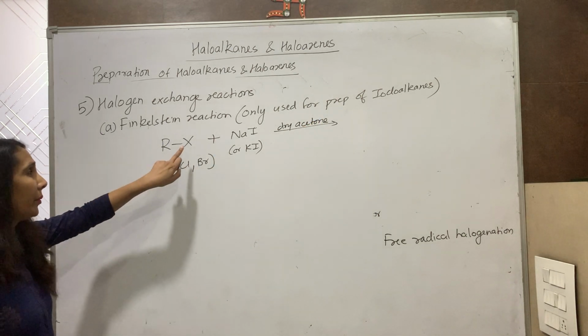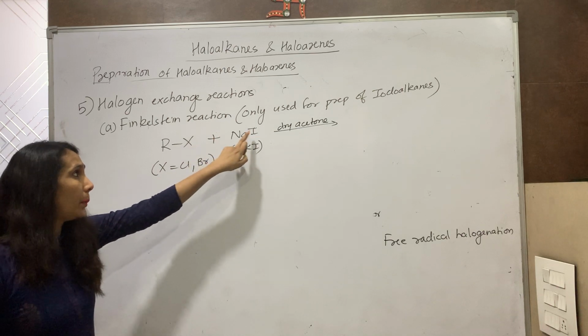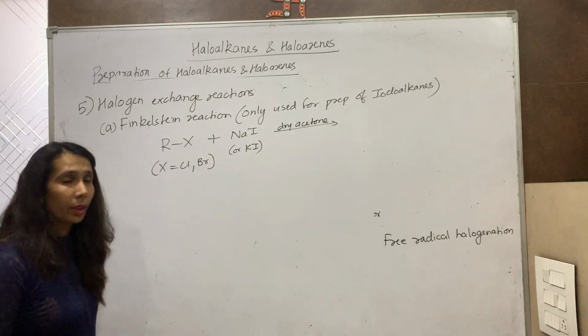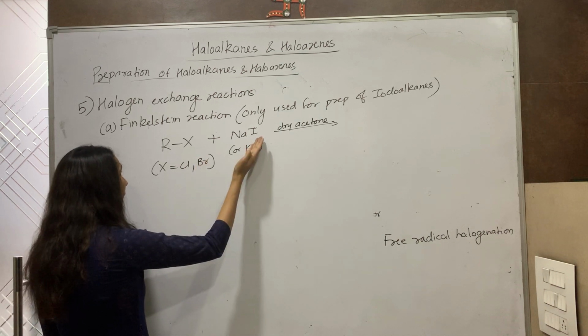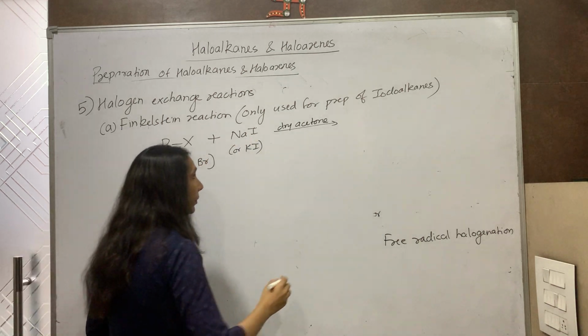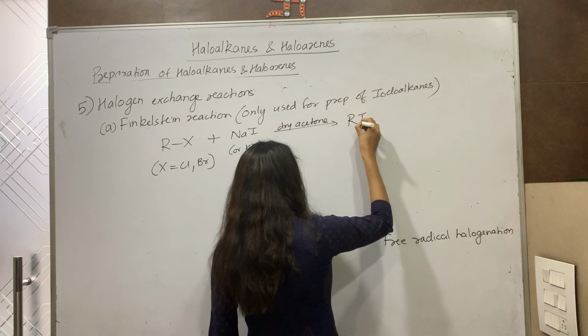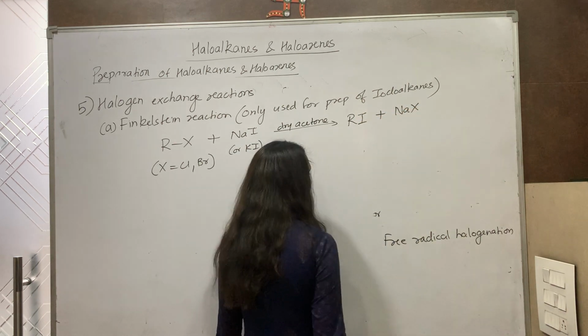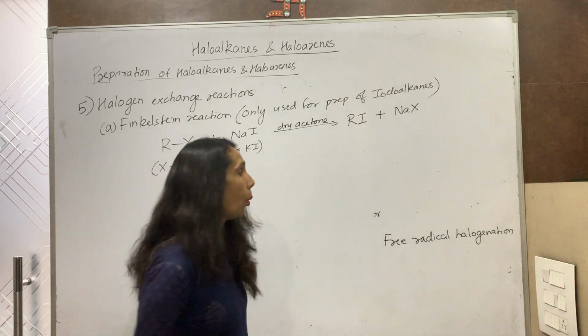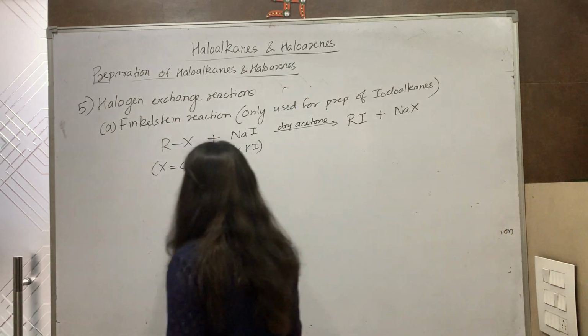And we will see that X is displaced by iodine. So it is a halogen exchange. Chlorine or bromine are exchanged by iodine. So we get RI, iodoalkane, plus NaX. Let us take one example of this reaction.